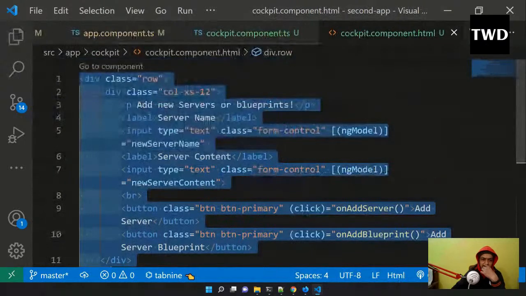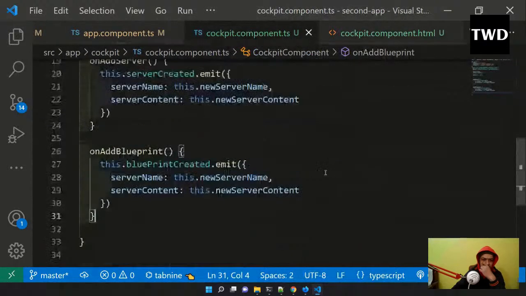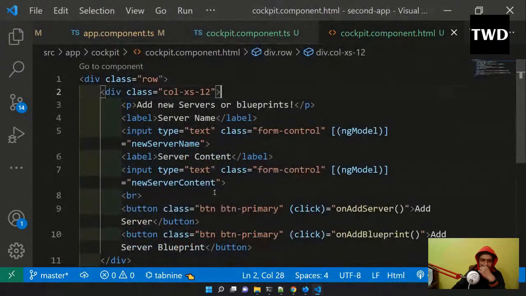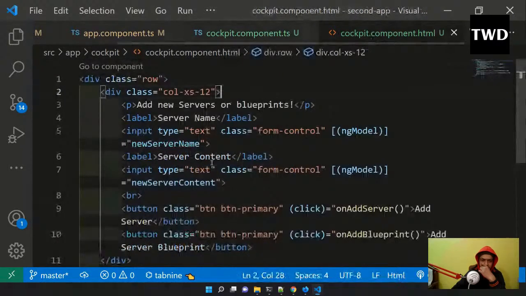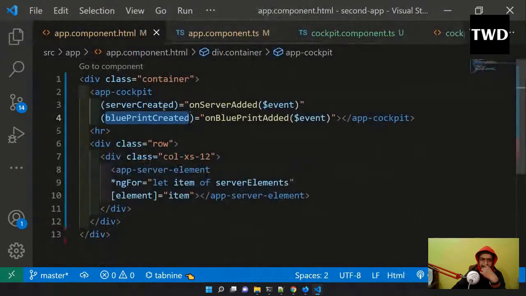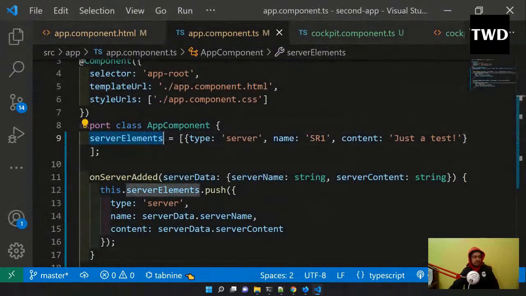As you can see, all the cockpit code, that's the form and all, is here only. So that is how it is done on add server and on blueprint. When we are getting the data from here, new server name and all those things, we are emitting it from here to here, the data which we are getting from the input boxes, and this is how it is catching it, and then it is showing it here and adding it in because our server element was there. So this is how it is done.